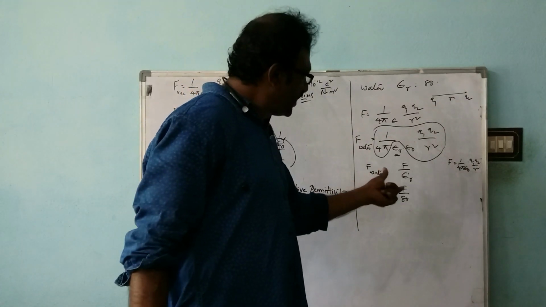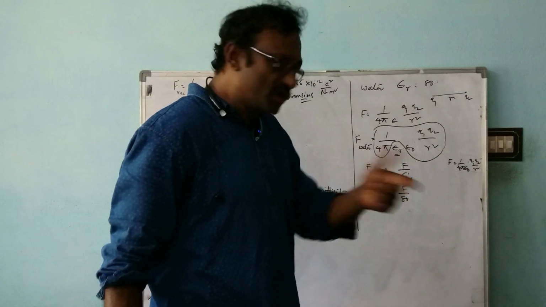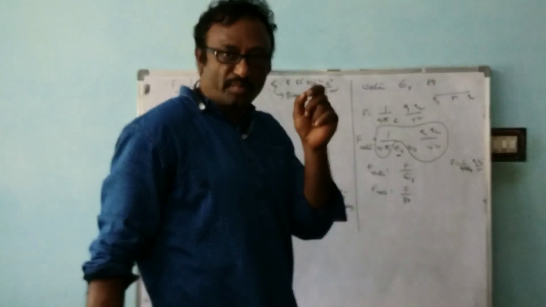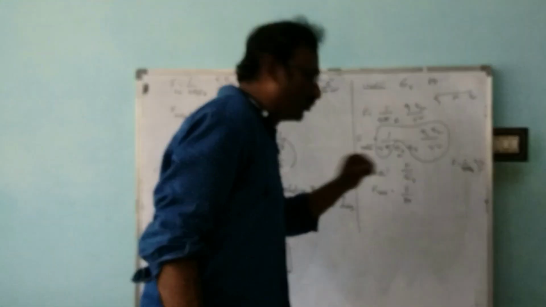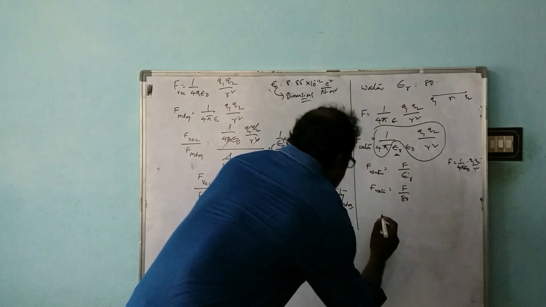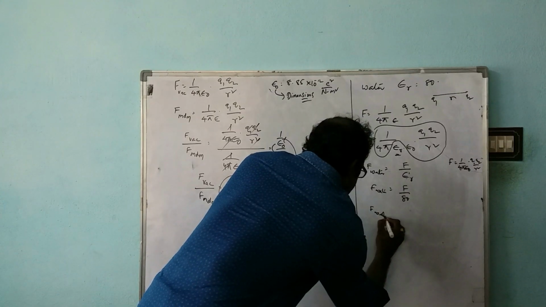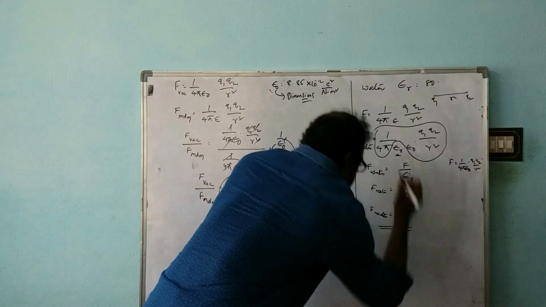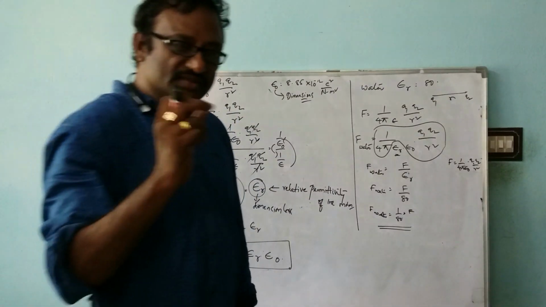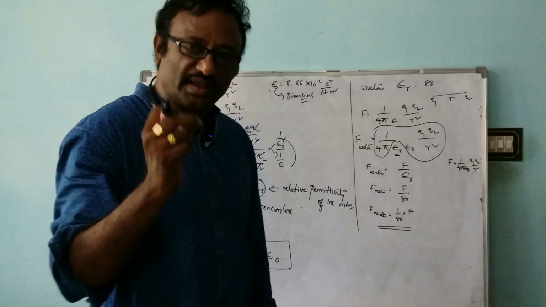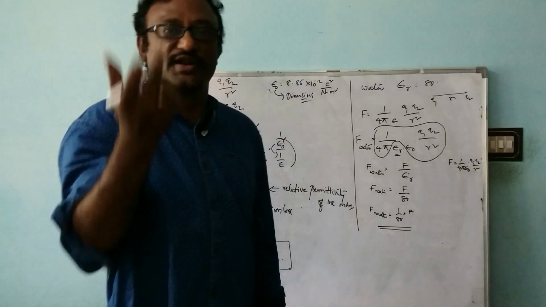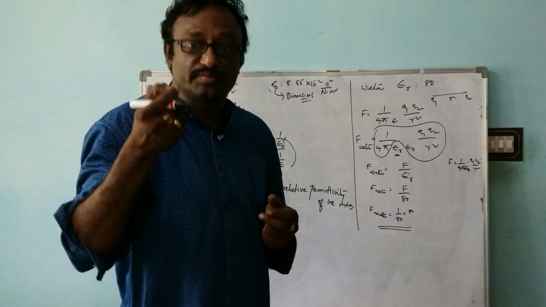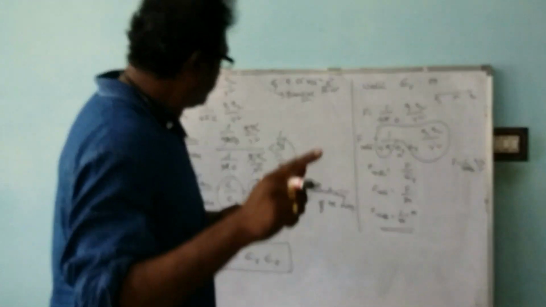So by this answer you can understand one thing. When the charges are placed in the water, the force is reduced by 80 times. That means it is 1 by 80th of the force F. So F of water is reduced to 1 by 80th of F. That means if you place the charged particles in any other medium with some relative permittivity, its force also reduces by that value. Okay, now let's take this.